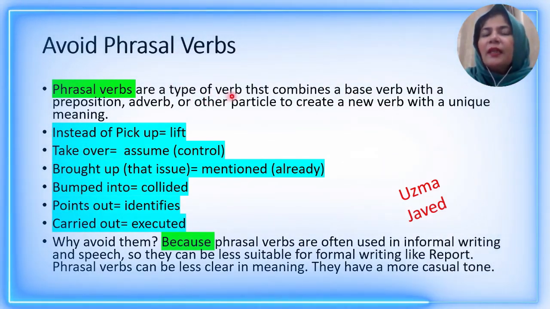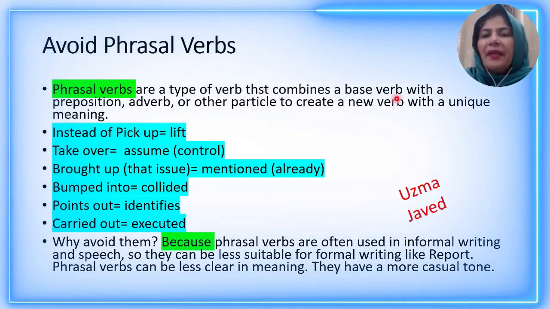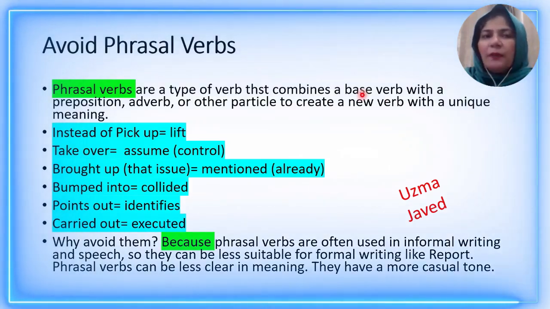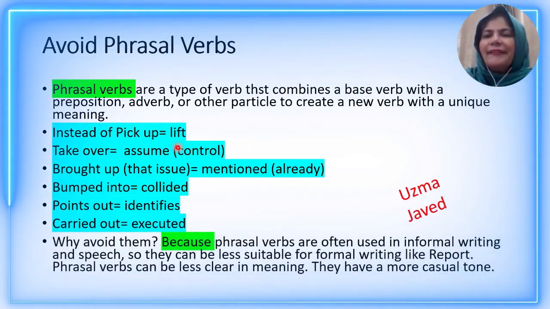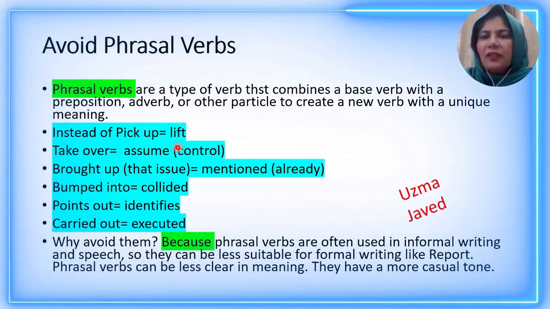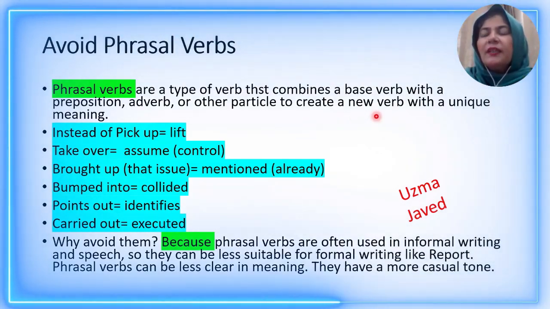Phrasal verbs are a type of verb that combines a base verb with a preposition. Base verb means the origin verb, like, you see, take is a base verb and we can make it took, or taken, or take over, something like that. With a preposition, we add it with a verb or some other particle to create a new verb.